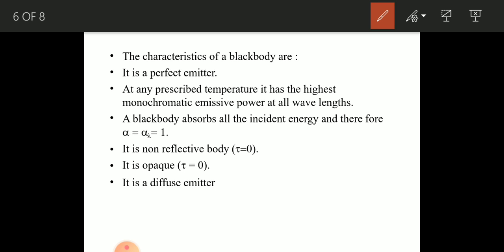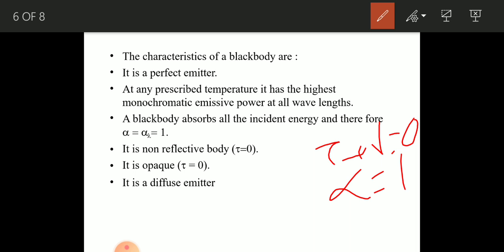That's why tau and gamma are equal to 0 for the black body, whereas alpha is equal to 1. That is the maximum power. It is non-reflective, that's what gamma equal to 0 means. It is opaque, meaning it does not transmit anything.